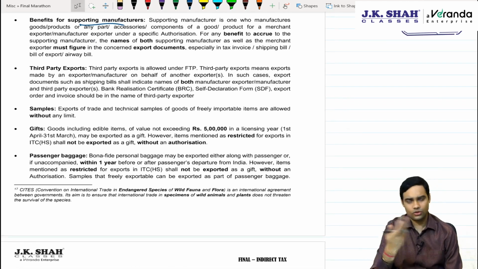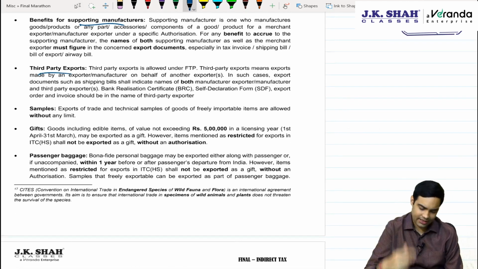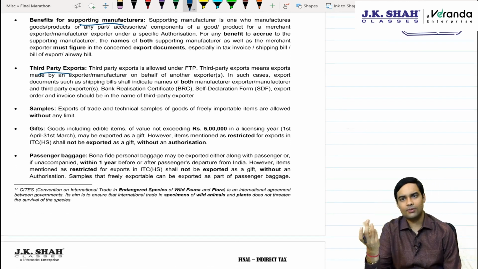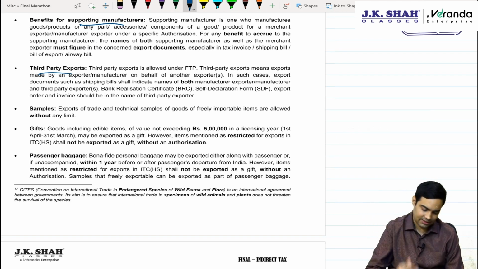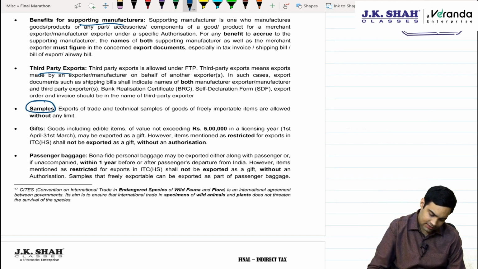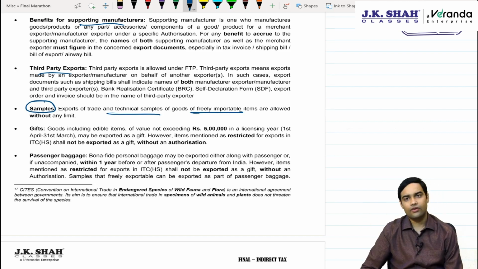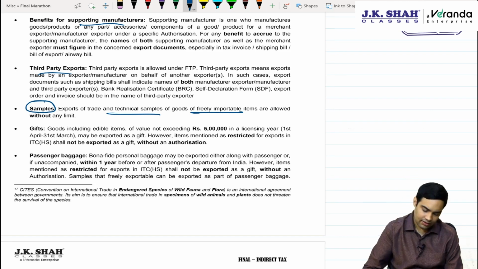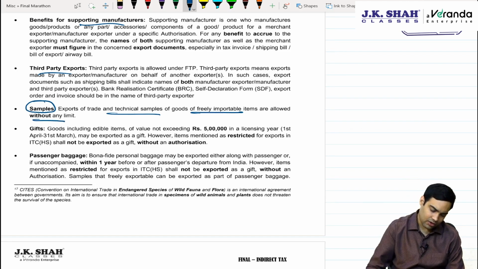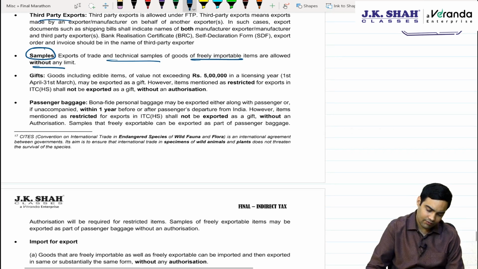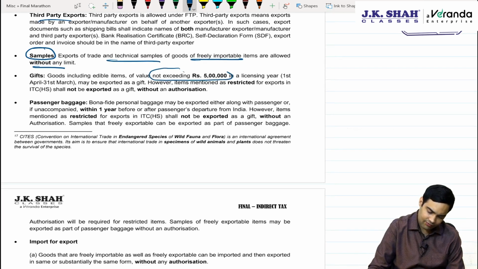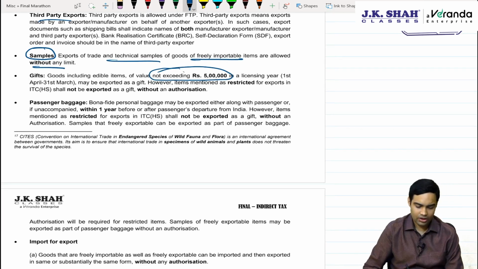That is also, third party export is permitted. That means both names will be mentioned, the merchant exporter's name and also the manufacturer exporter's name. Export of samples is allowed if it is freely importable, then no issues, they are allowed without any limits. The limit is 5 lakh rupees.